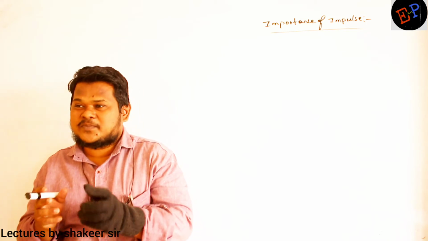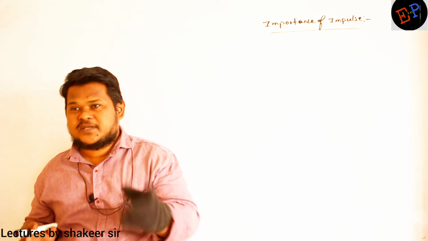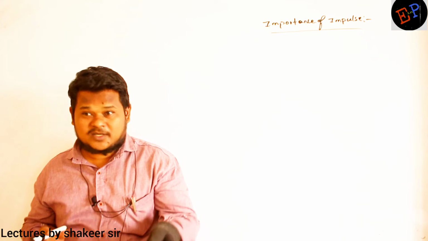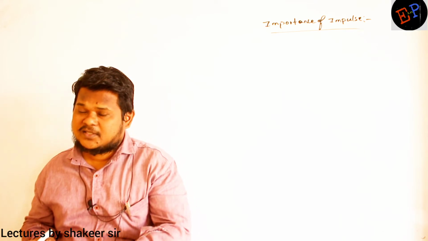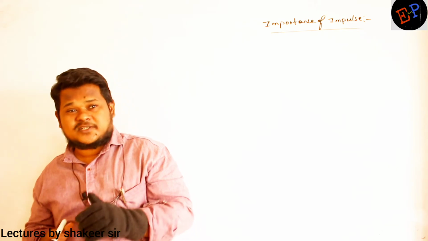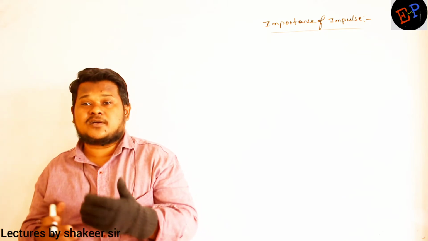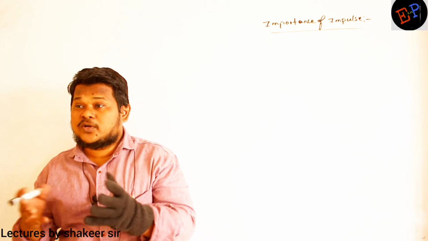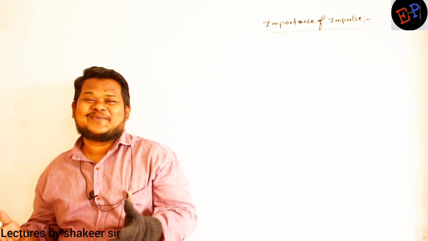So why is so much force acting on your body? That is the question. If shock absorbers are present, the action is the same action we are doing. Previously also we were traveling at 60 with shock absorbers, and in the second condition also we are traveling at 60 again without shock absorbers. So in the first condition the effect will be a bit lesser when you have the shock absorbers, but when you don't have the shock absorbers, your seat will burst like anything. What is the reason?